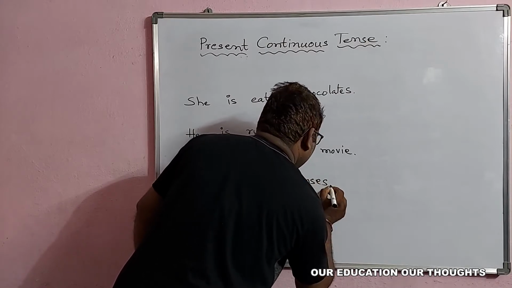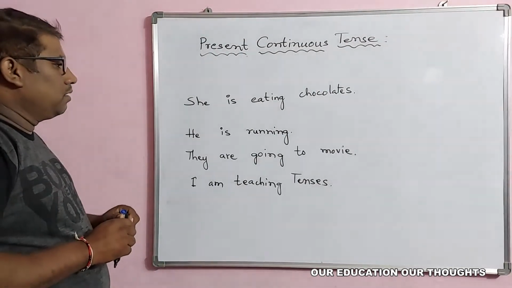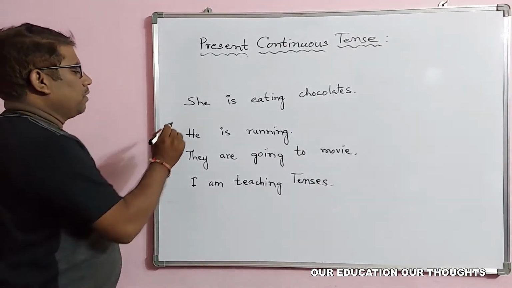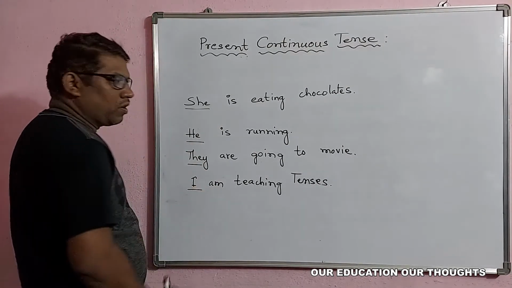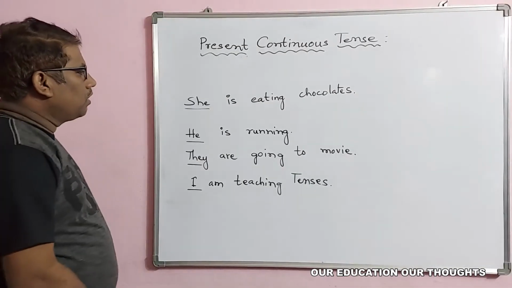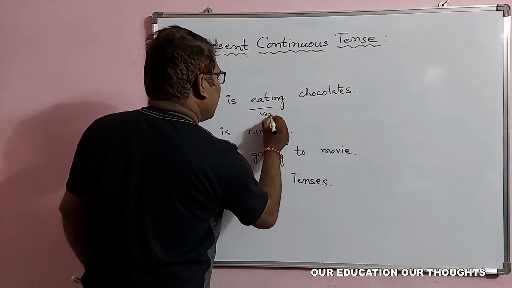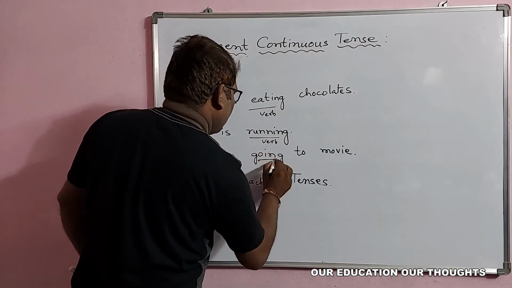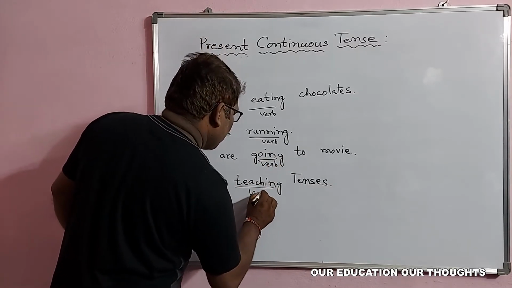I am teaching tenses. So like that, we can observe that all these are subjects, pronouns as subjects here. And if you observe, this is the verb. This is the verb. And here also verb. And here also verb.